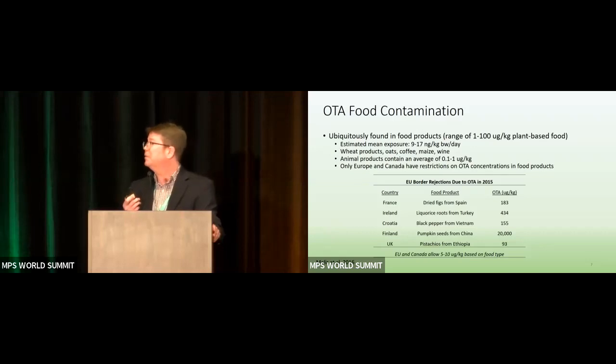So in terms of OTA food contamination, it is ubiquitously found in food products. You can see wide ranges of OTA concentrations, up to this 20,000 micrograms per kilogram that you see here in these pumpkin seeds imported from China. It's interesting to note that only Europe and Canada have restrictions of OTA concentrations in food products, which are somewhere between 5 to 10 micrograms per kilogram, okay?